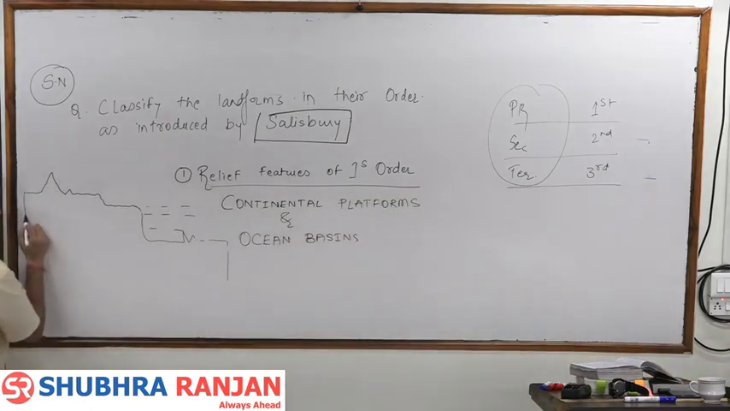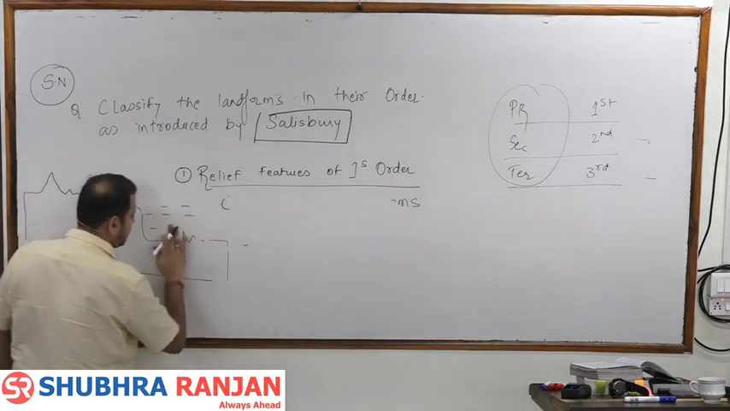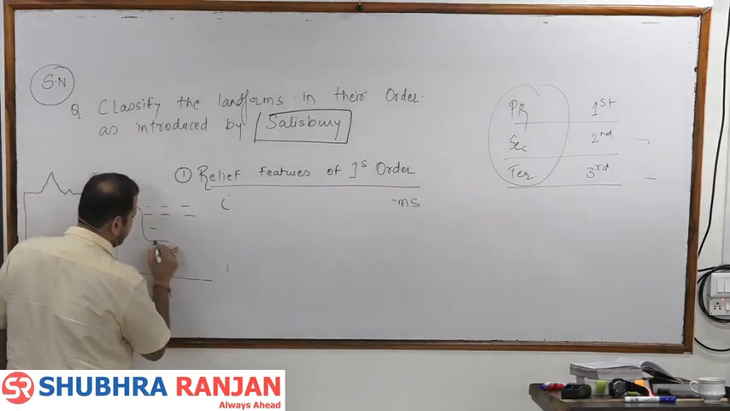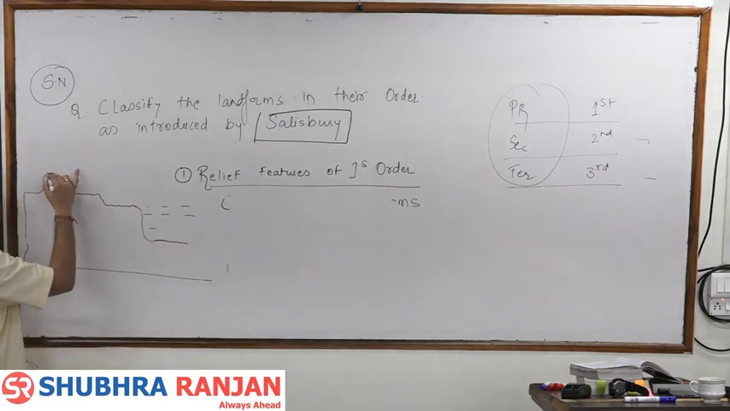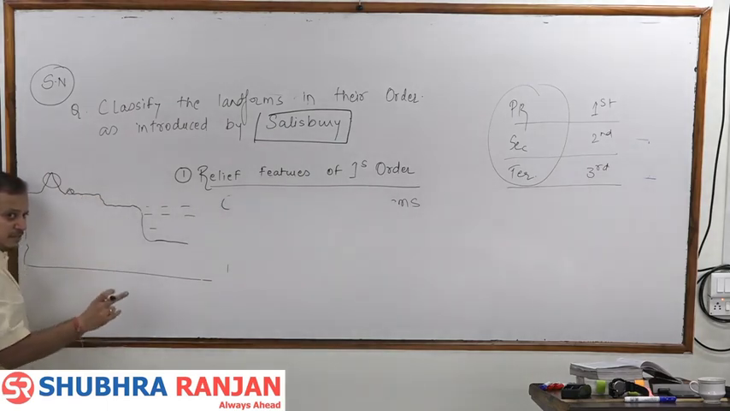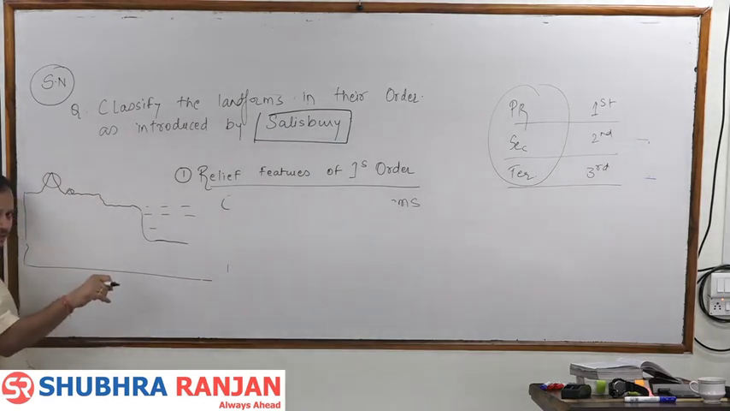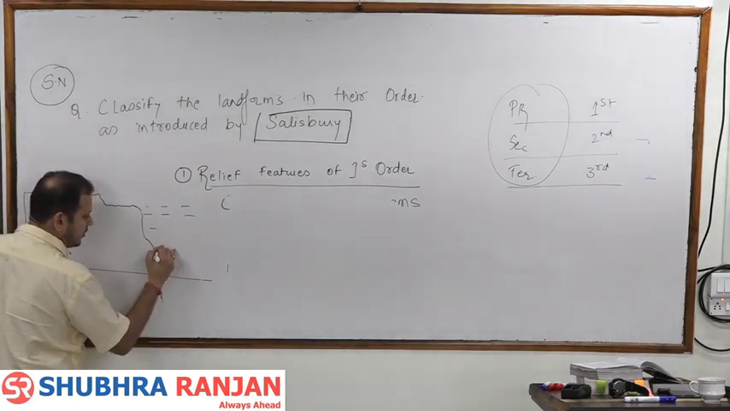So if this is the first order relief feature, if this is our example, this is our continent, this will be the second order relief feature. What are they? Mountains, hills, plateaus, plains. Will there be second order relief features inside the oceans? Yes.